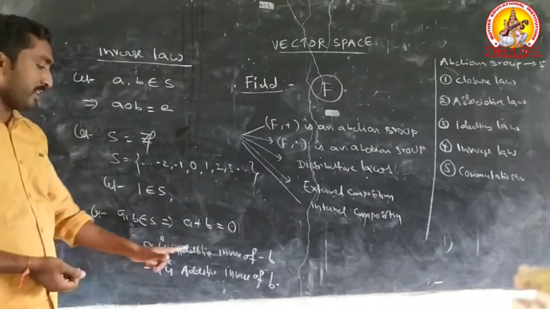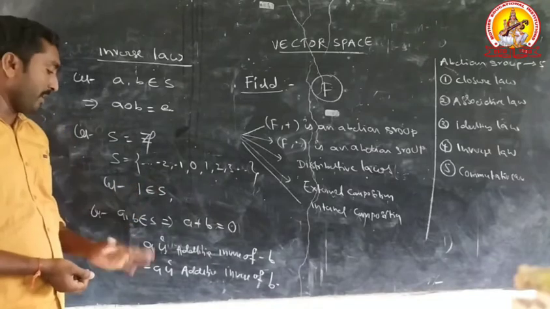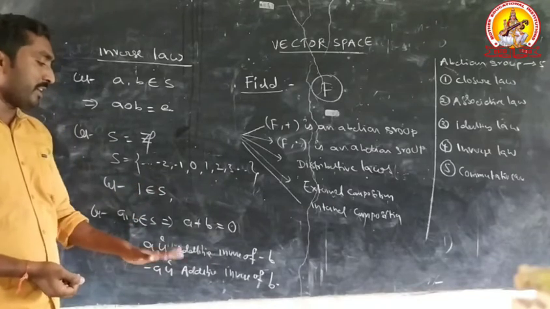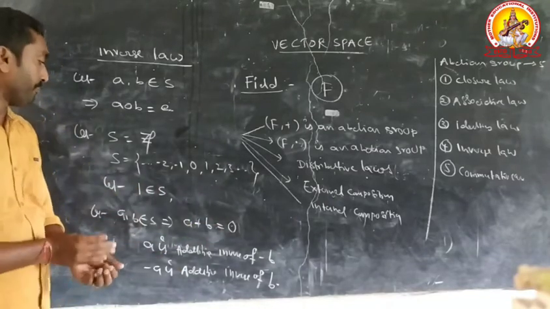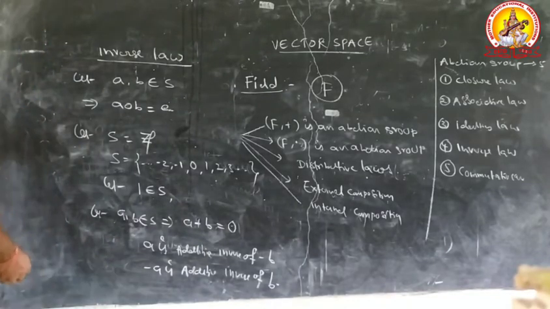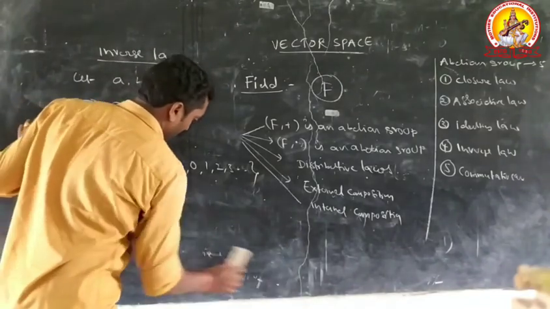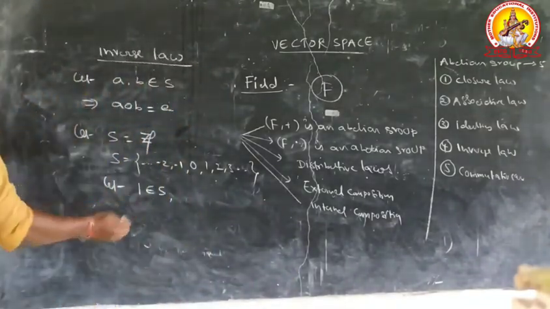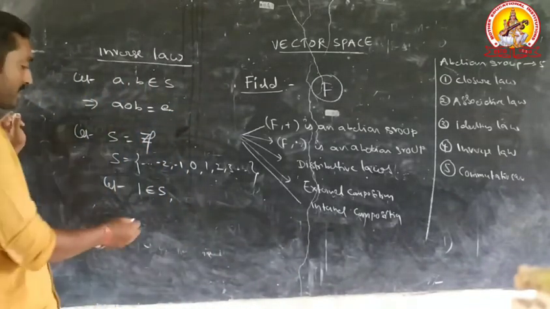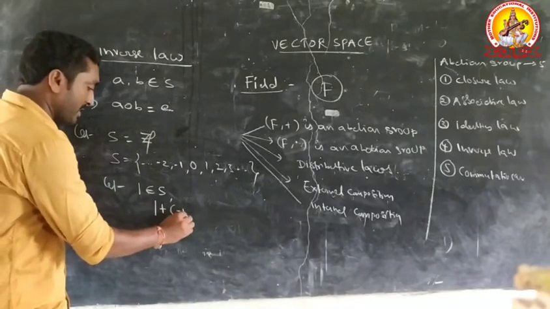Here A is the additive inverse of minus B, and minus A is the additive inverse of B. For example, let 1 belong to S, 1 plus minus 1.